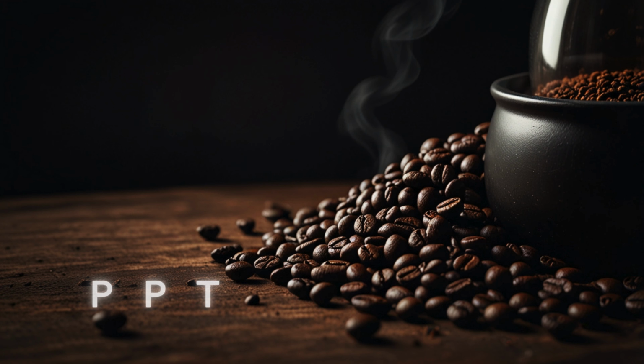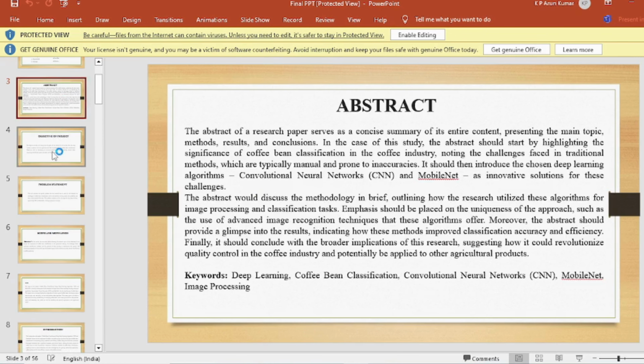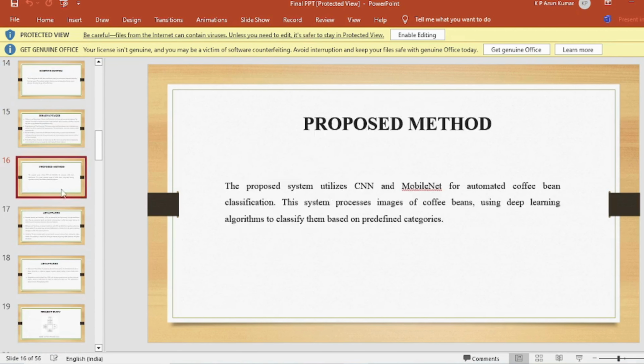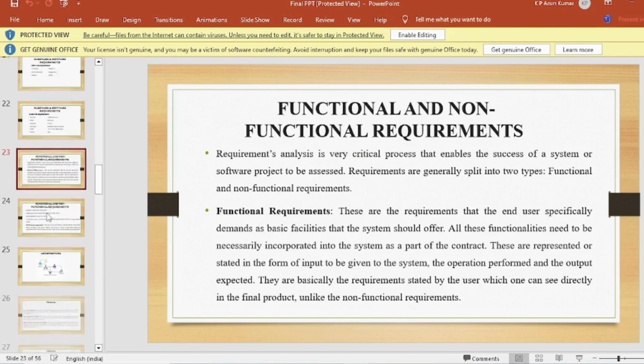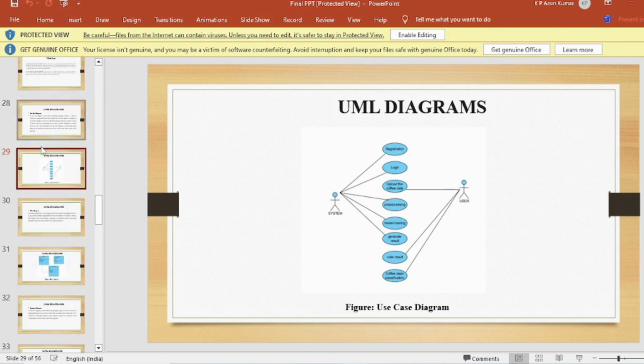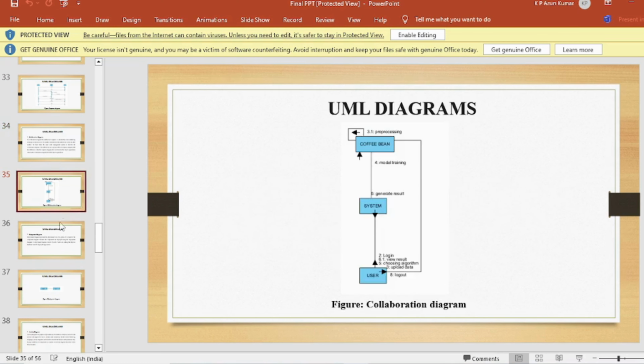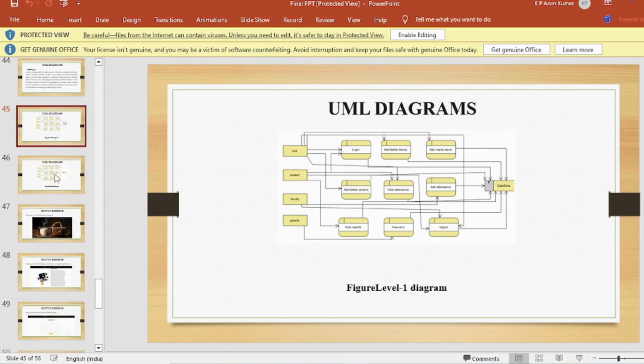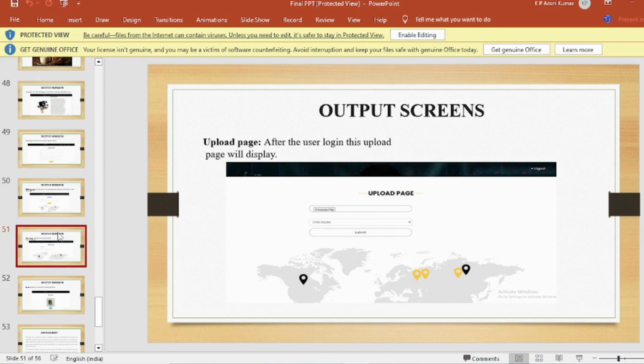PPT. In the PPT we can provide abstract, introduction, literature survey, existing method, disadvantages, proposed method, proposed block diagram, simulation block diagram, and results. Advantages, applications, software and hardware requirements, conclusion, future scope, and references.